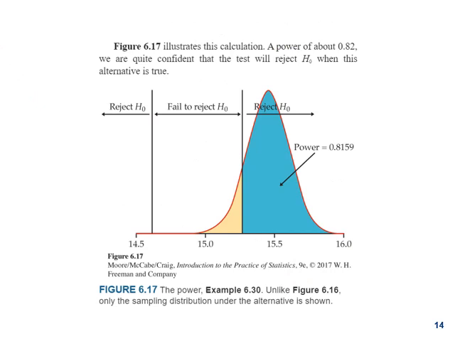Now here is the alternate theory, and this is the power, that is 82% almost. And here we can see that we are going to reject, and the other tail which we could have considered, but it's 0. So whether we consider it or not, it's not making much difference. But we took it into consideration and did all the analysis and got that it's 0 and added to it, and it doesn't make any difference. So here we can see our power is 0.8159.